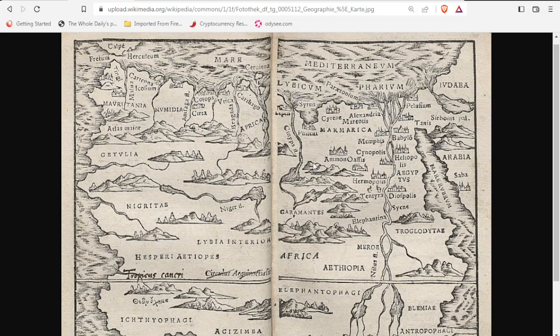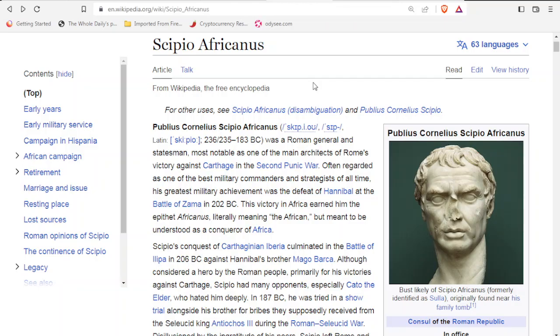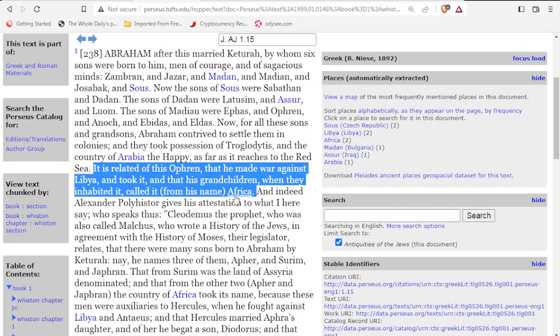But to me, we can see that it's a very ancient name. The source of this is very ancient. From this source with Scipio Africanus, at least we can see going back 2,300 years. But if the story of Josephus is true, then it's going back even further, 3,500 to 4,000 years. So the origin or the source of it, we could say, is very ancient. And if it's speaking about a people that are indigenous to the land, then we can say that this word seems to belong to the land, if it's describing the people.